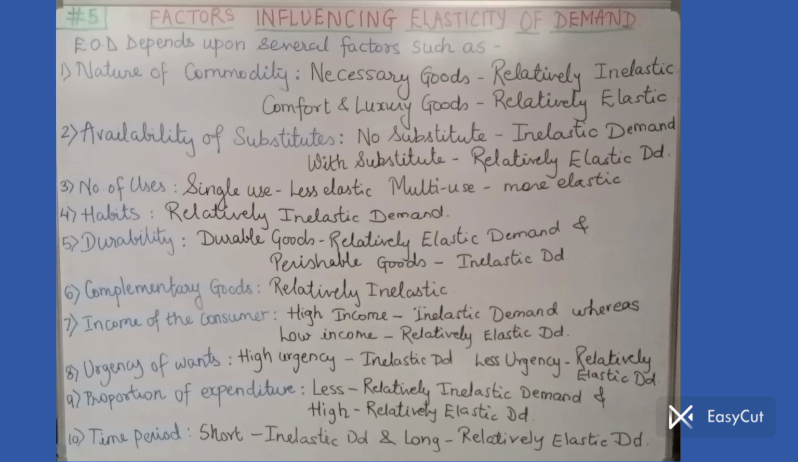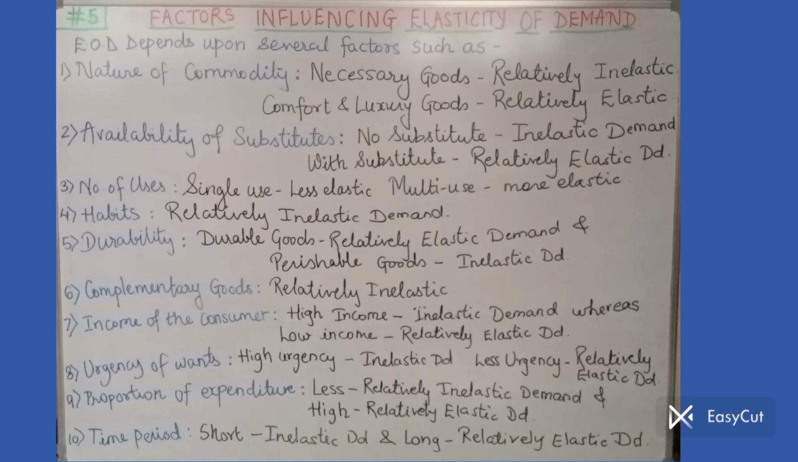Now the last point, point number 10, time period. See, the EOD, that means elasticity of demand, also depends upon the time period. During a short period of time, normally there is no change in demand. Inelastic demand is observed during a short period of time. Whereas if a longer period of time is available to the consumer, then in that case the demand will be relatively elastic because our choices may change during the long run, and hence the demand becomes relatively elastic demand.